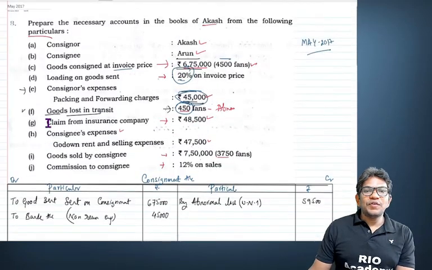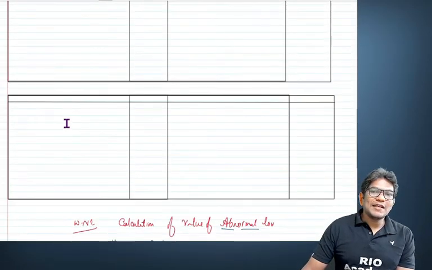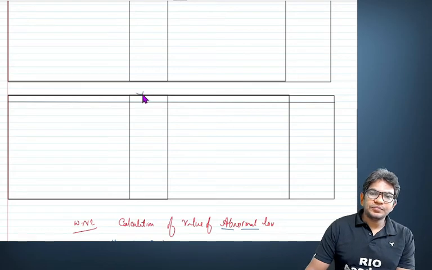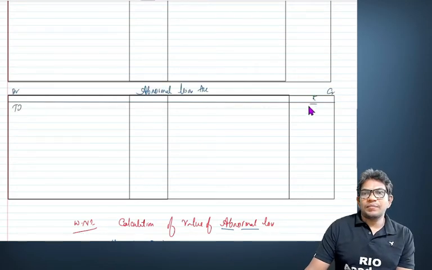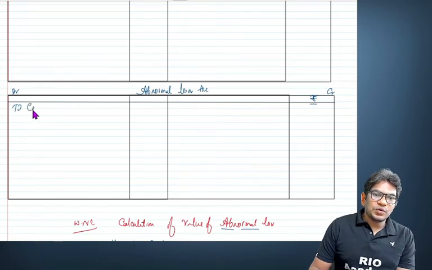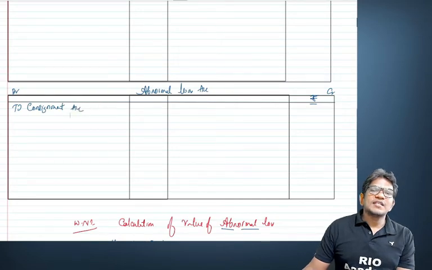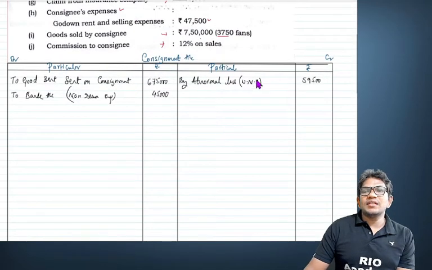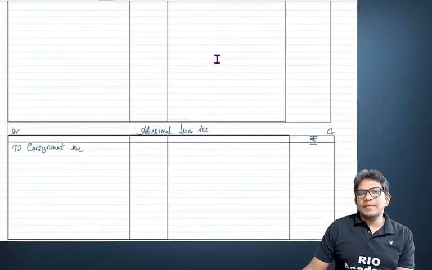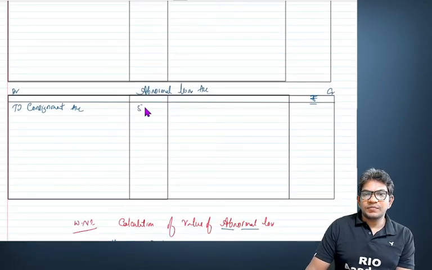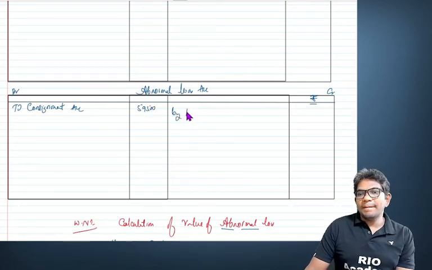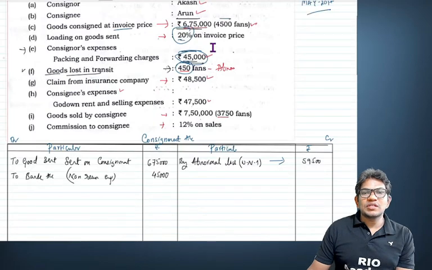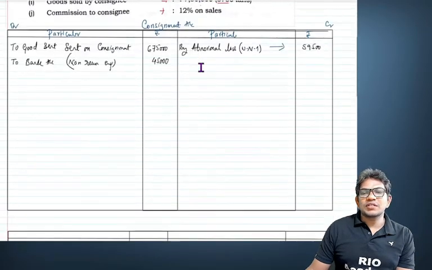One is done now. So we found the abnormal loss, guys. At the same time, please open the abnormal loss account now. To consignment account, how much? You know that, right? Consignment account is 59,500. How much did you get from the insurance company? By bank account, or you can say insurance claim. How much insurance claim? 48,500 is the insurance claim.